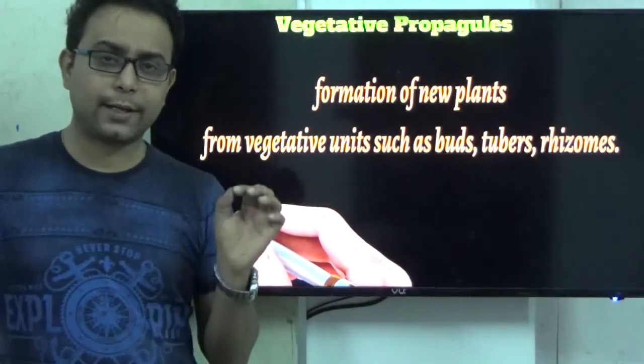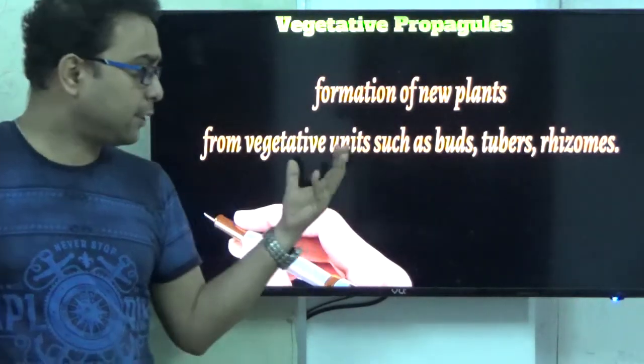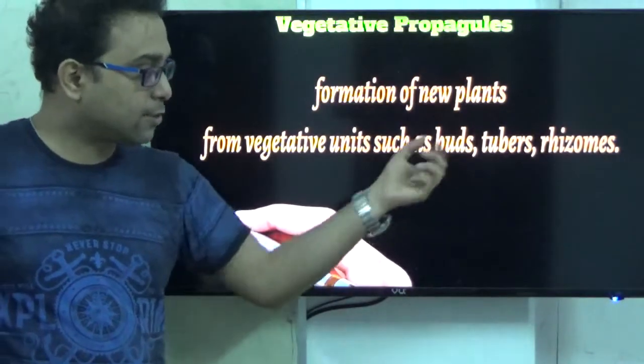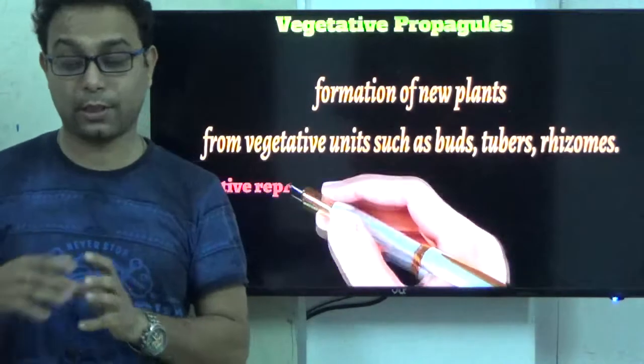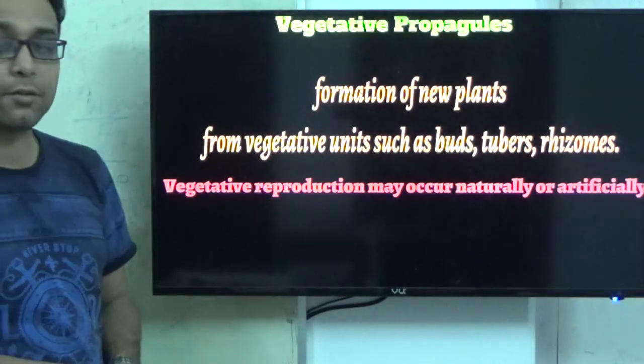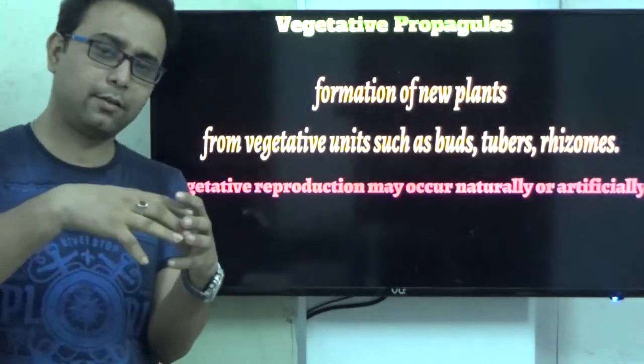We classify it as being from the vegetative parts, but it takes different forms according to their structure, like tubers and rhizomes, which are most important. So vegetative reproduction occurs naturally and artificially. That means in our nature it happens naturally.